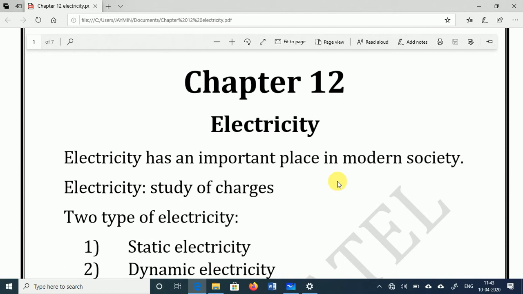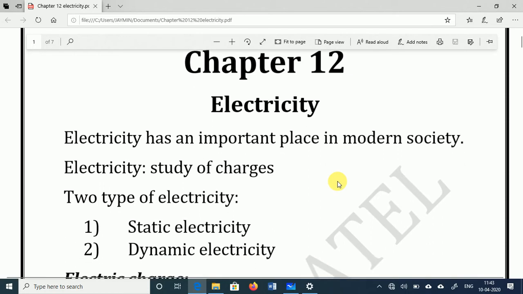Now here we are familiar with the term electricity. What is the meaning of electricity? In simple sense, we can say that electricity means the study of charges: different types of charges, the positive charges and the negative charges, and the study of the behavior of all these charges. That is nothing but electricity.